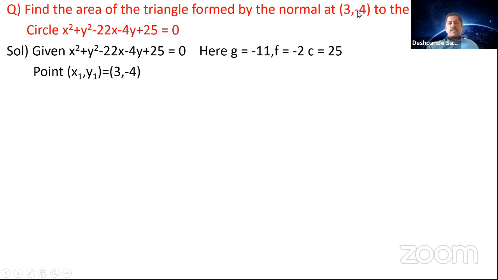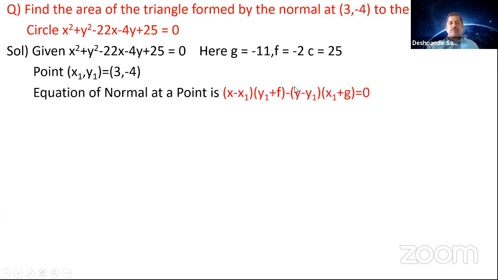What is the point given? 3 comma minus 4. So the equation of normal at the point is (x minus x1) into (y1 plus f) minus (y minus y1) into (x1 plus g) is equal to 0. Now you know what x1, y1, g and f are. Substitute these values in the equation. So you get (x minus 3) into (y1, which is minus 4, plus f, which is minus 2), minus (y minus y1). Here y1 is minus 4, so minus of minus 4 is plus 4: (y plus 4) into (3 minus 11) is equal to 0.